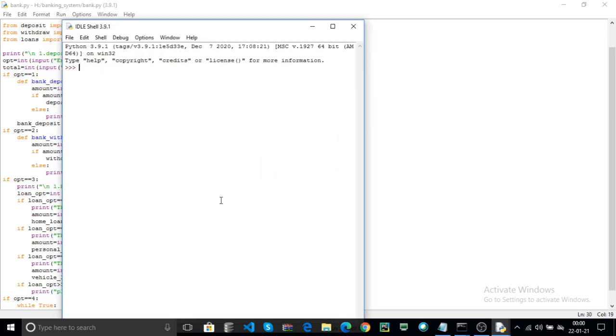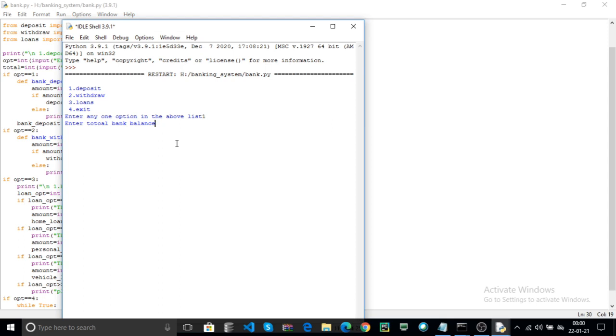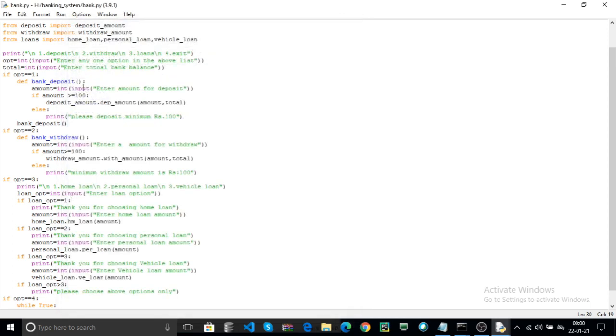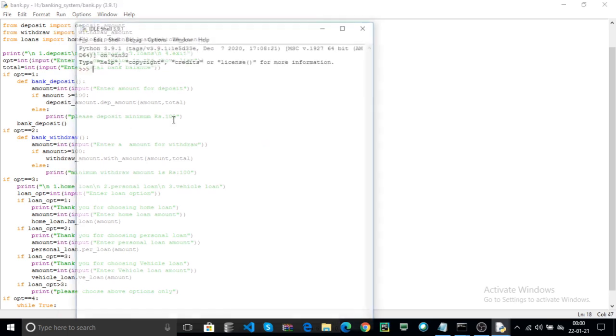Here click on F5. Enter any one option in the above list. For example, I choose the 1. Sorry for the spelling mistakes. Enter total bank balance.